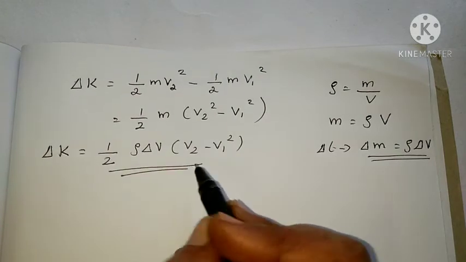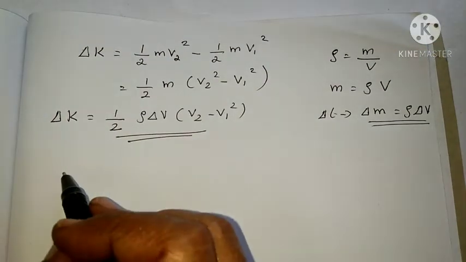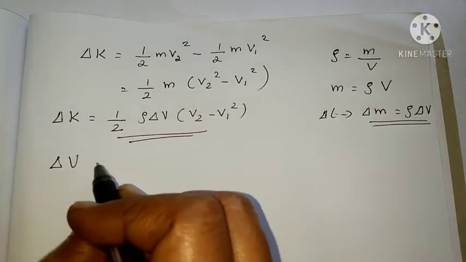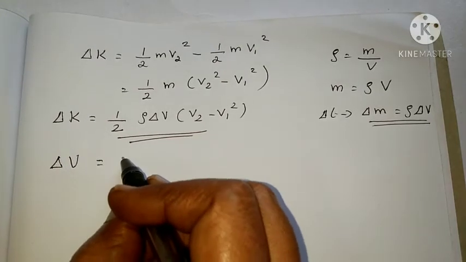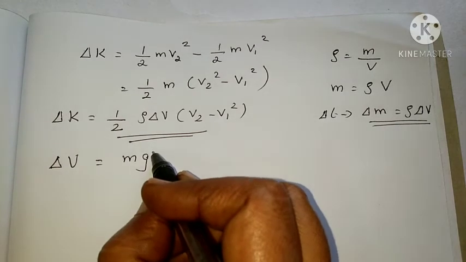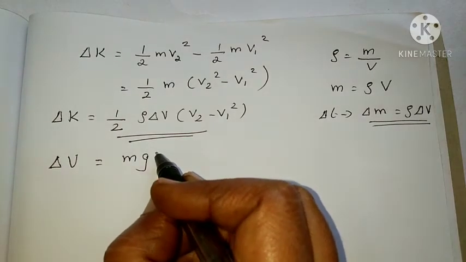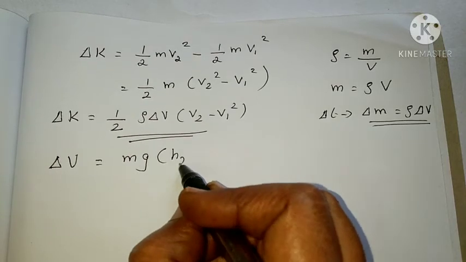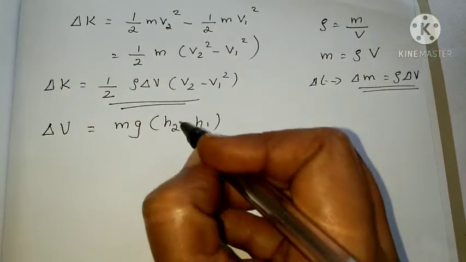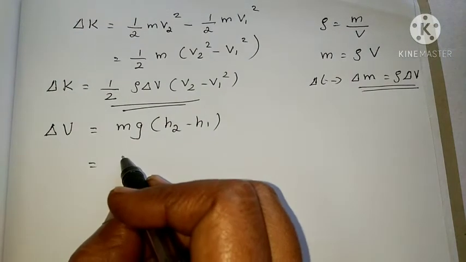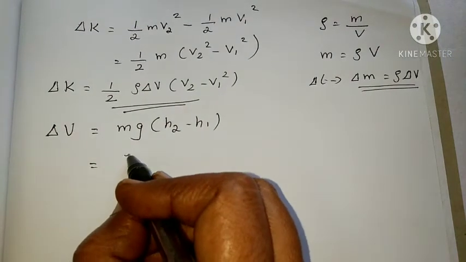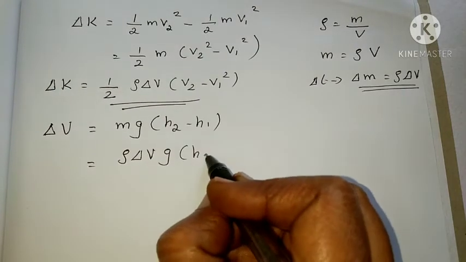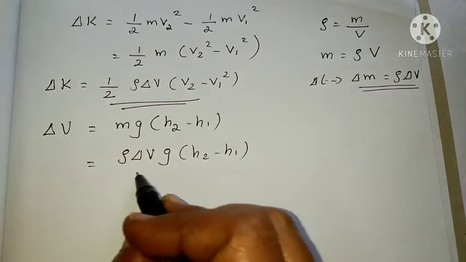Clear? Similarly, part of the work done goes to change the potential energy. So we can write the gravitational potential energy, delta U, equal to mgh. The height is changing, so we can write mg into h2 minus h1. Here also m equals rho delta V, so we can write rho delta V g into h2 minus h1.